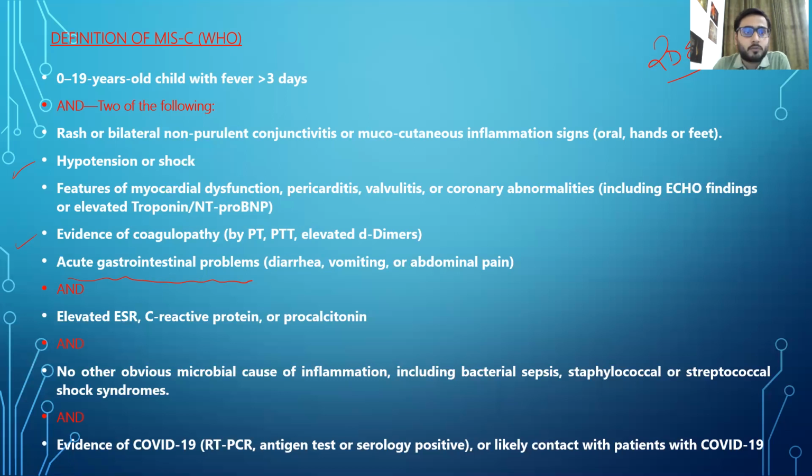So we see the age group 0 to 19, fever of more than 3 days, and just remember there is no 'or' here, it is 'and', so all of these should be present, and in the criteria any two of the following should be there. This completes the criteria for multi-system inflammatory syndrome.